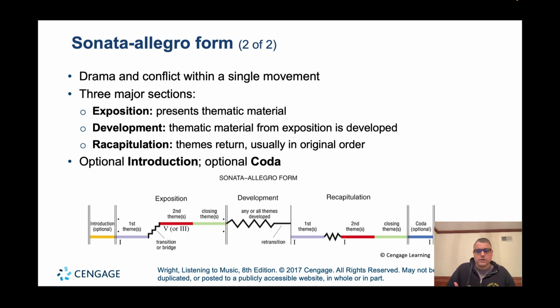And then, after the development section, we transition back into what we call the recapitulation. The recapitulation is the third part of this sonata allegro form, and it's basically a restatement of the exposition. All the themes are played back in their same order, and in addition, all of the themes in the recapitulation traditionally are played in the home key or the tonic key of the work. So if the symphony is in C major, then in the recapitulation, the first theme and the second theme are usually played in the key of C major.